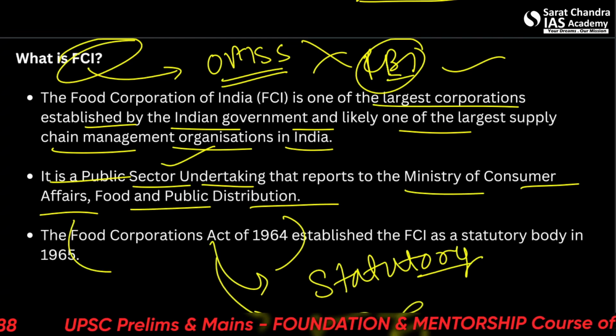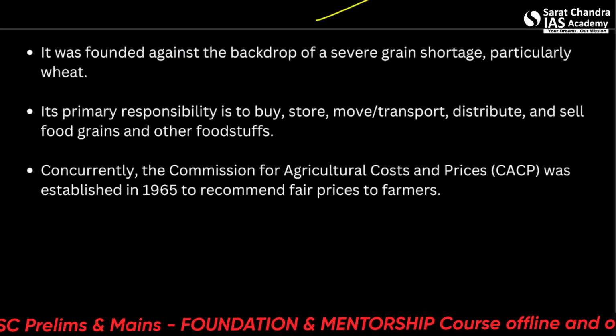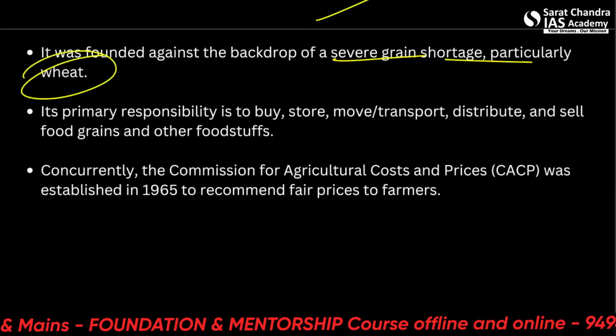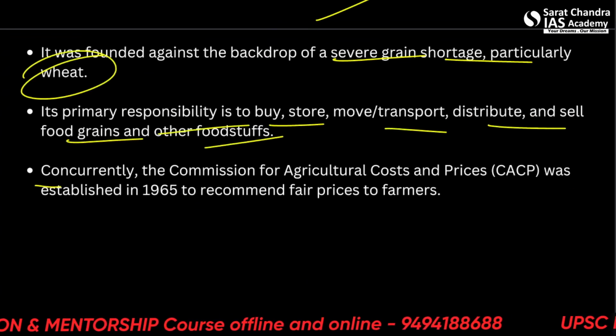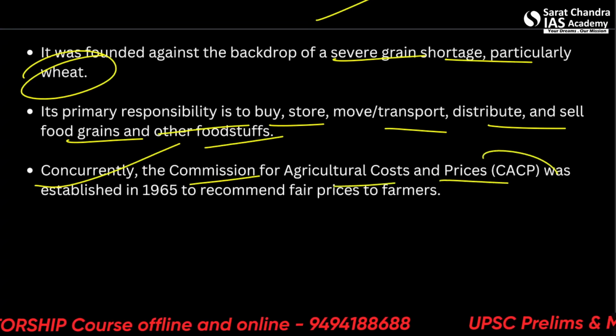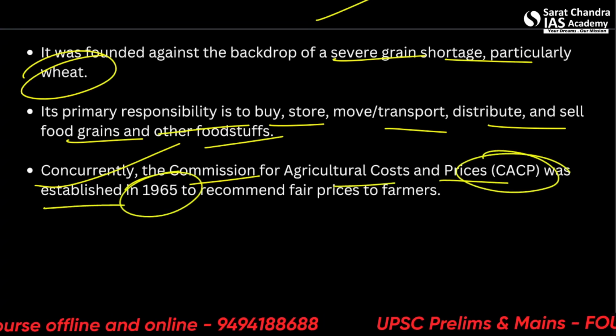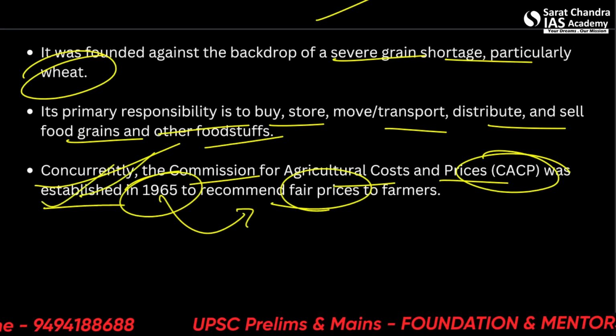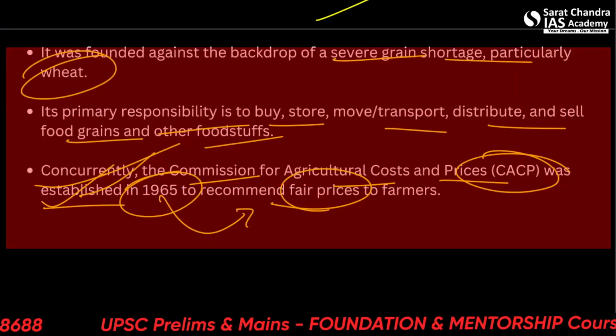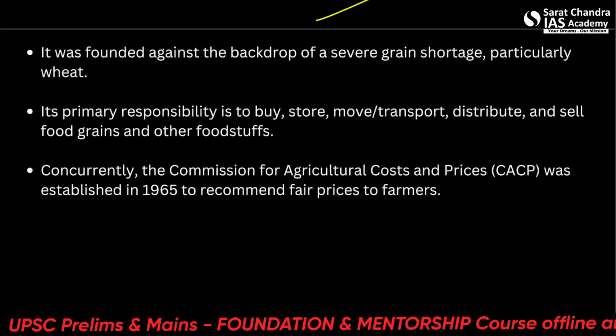Okay, let's move forward. It was founded against the backdrop of severe grain shortage, primarily wheat, and primarily responsible to buy, store, move, transport, and sell food grains. Concurrently, the Commission for Agricultural Costs and Prices, CACP, was established in 1965 to recommend fair prices to the farmers. This is also very, very important. Please note this down. I'll provide this PDF on our Telegram channel, Sarat Chandra IAS Academy, where you can have the notes.